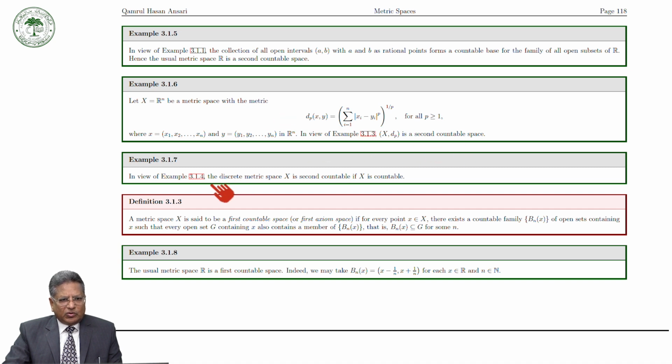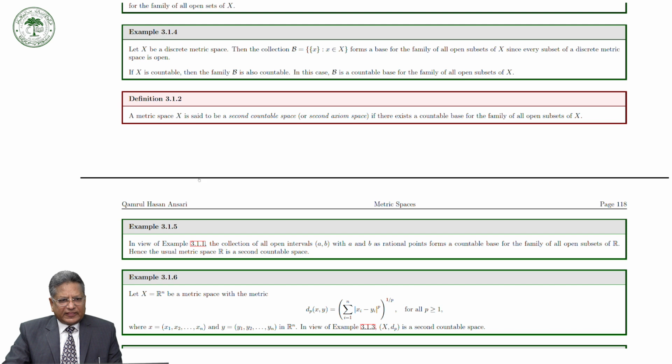In view of this example, we have seen that if X is a discrete metric space, then the collection of singletons forms a base for the space X with respect to the discrete metric. But if X is a countable space, then this collection is a countable base.